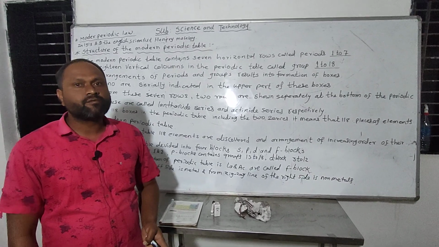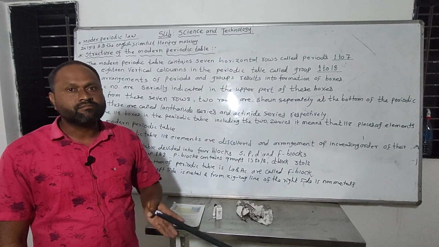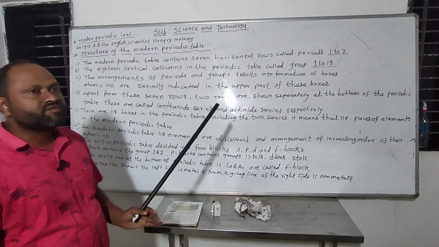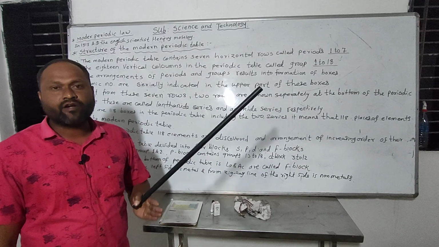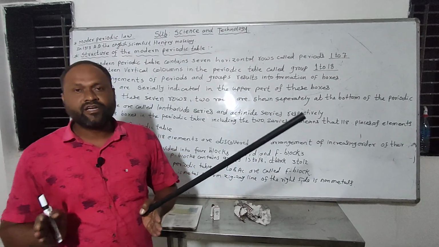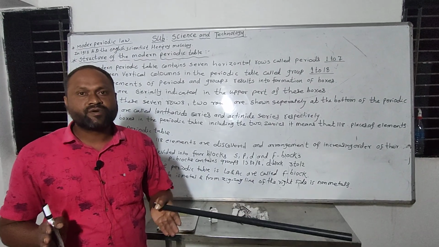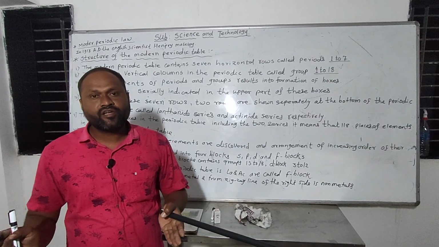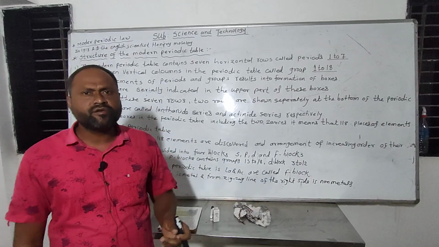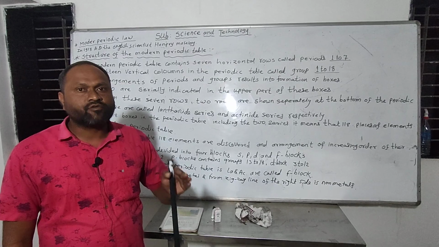The most fundamental property in the Mendeleev periodic table was atomic mass, but in the modern periodic table the most fundamental property is atomic number. The only difference between the Mendeleev periodic table and the modern periodic table is this: in the Mendeleev periodic table the most fundamental property is atomic mass, and in the modern periodic table it is atomic number.